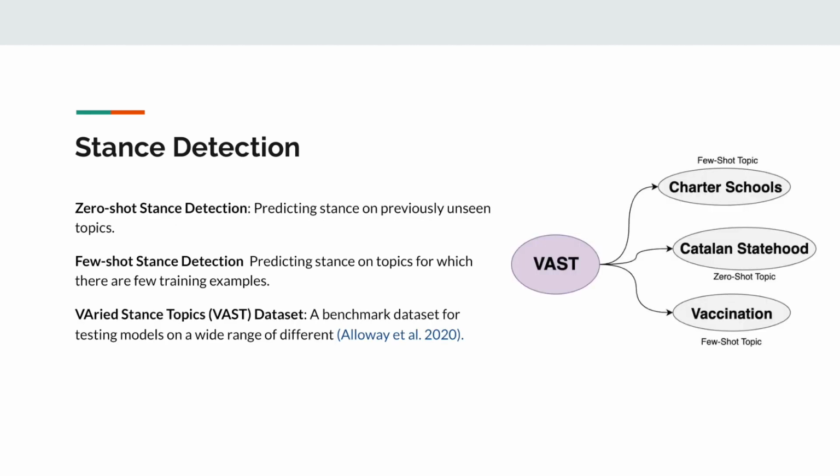To test a model's generalizability, stance detection models are often benchmarked in zero-shot and few-shot settings. In the zero-shot setting, models predict the stance towards topics that were not in their original training data. In the few-shot setting, models predict the stance towards topics for which they had few training examples. One of the most widely used datasets to train and test models for the zero-shot and few-shot settings is the Varied Stance Topic Dataset, or VAST dataset, released by Allaway et al.